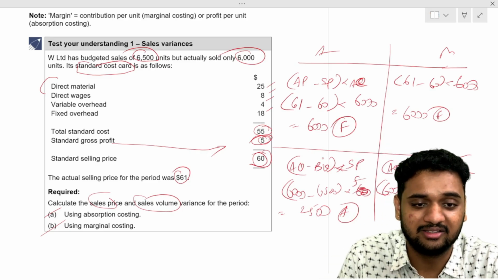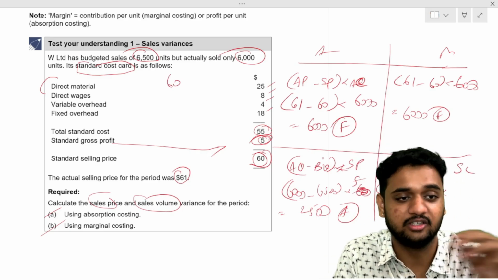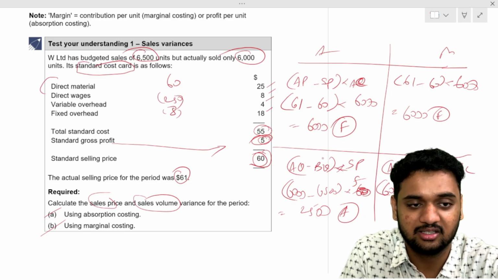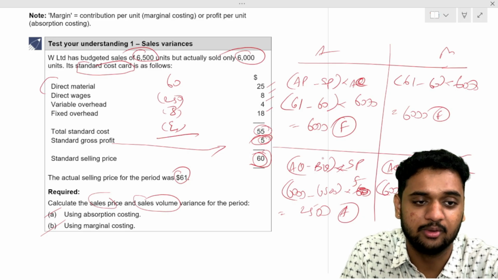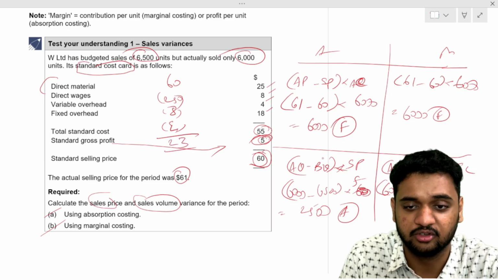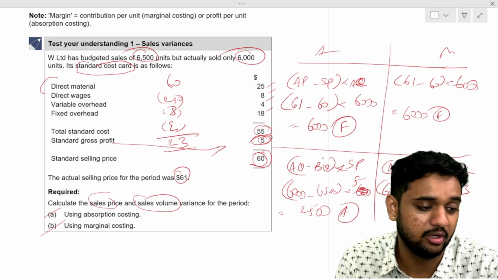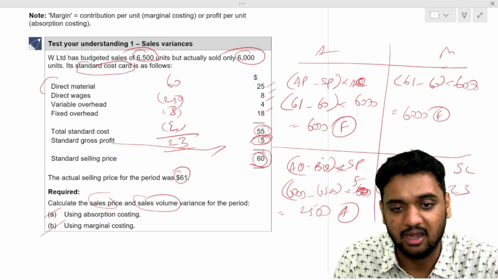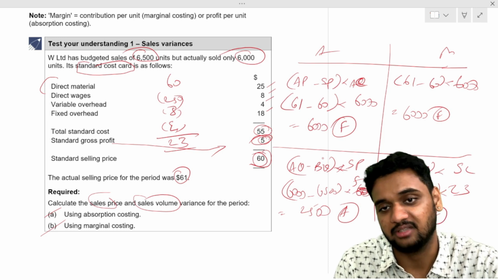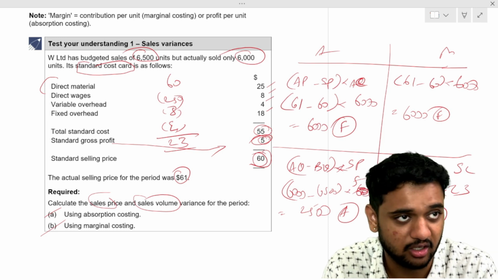Standard selling price is 60 rupees. The variable costs are direct material, direct wages and variable overheads. If you reduce all these three, you get 23. So standard contribution is 23. 500 into 23 gives 11,500 adverse sales volume variance under the marginal costing method.